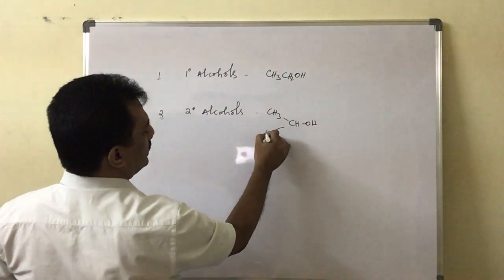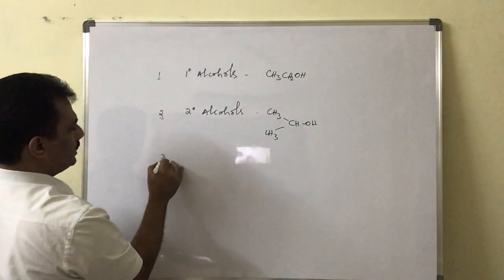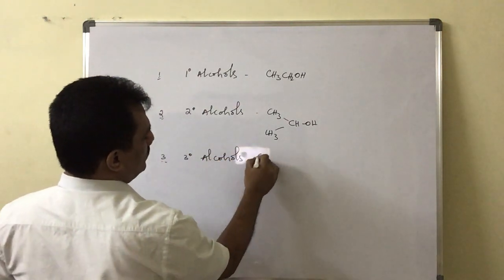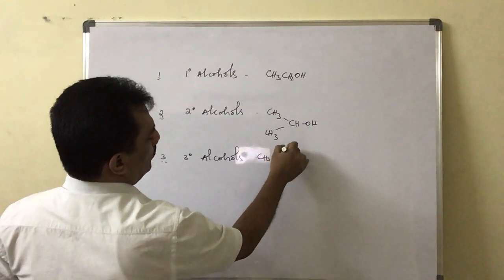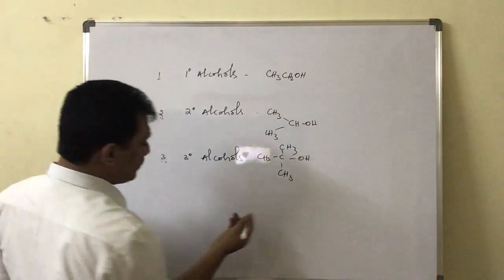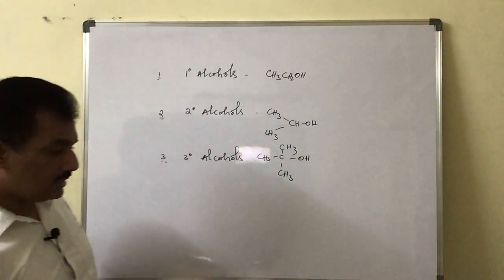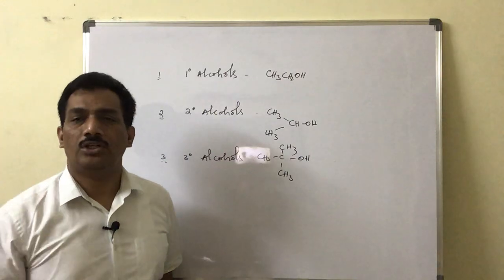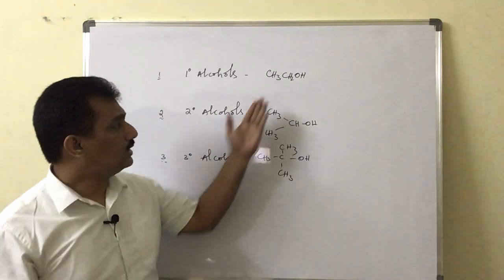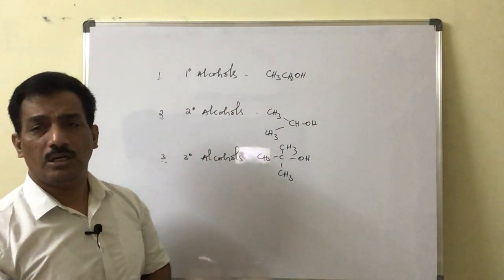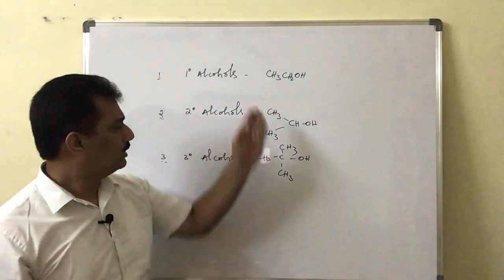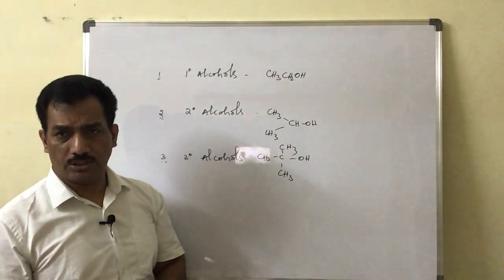Third one is tertiary alcohol, and the best example is tertiary butyl alcohol. Remember, my dear students, these are the best quoted examples. When an alcohol is given to convert into carbonyl compounds, you have to find whether that OH group is present on the primary carbon, the secondary carbon, or the tertiary carbon. There you will get the primary, secondary, tertiary condition.